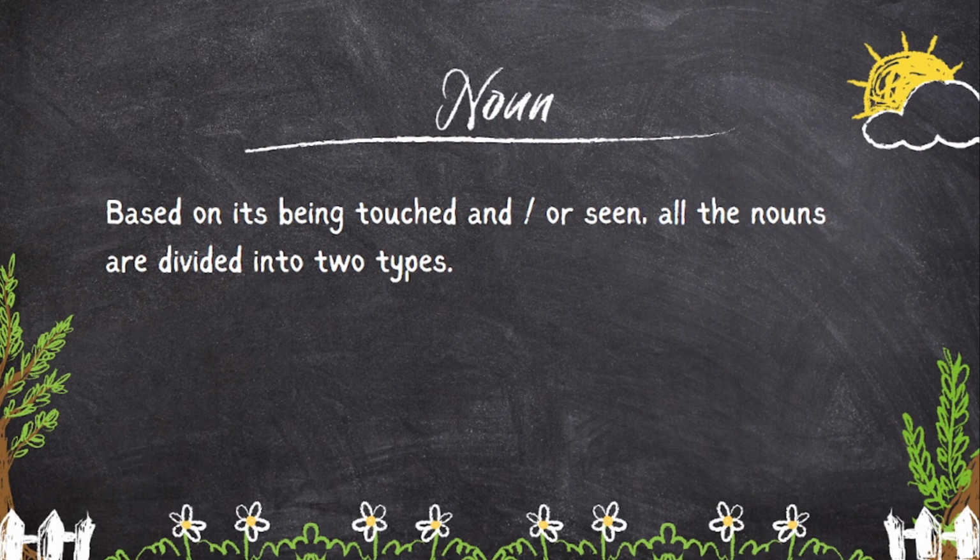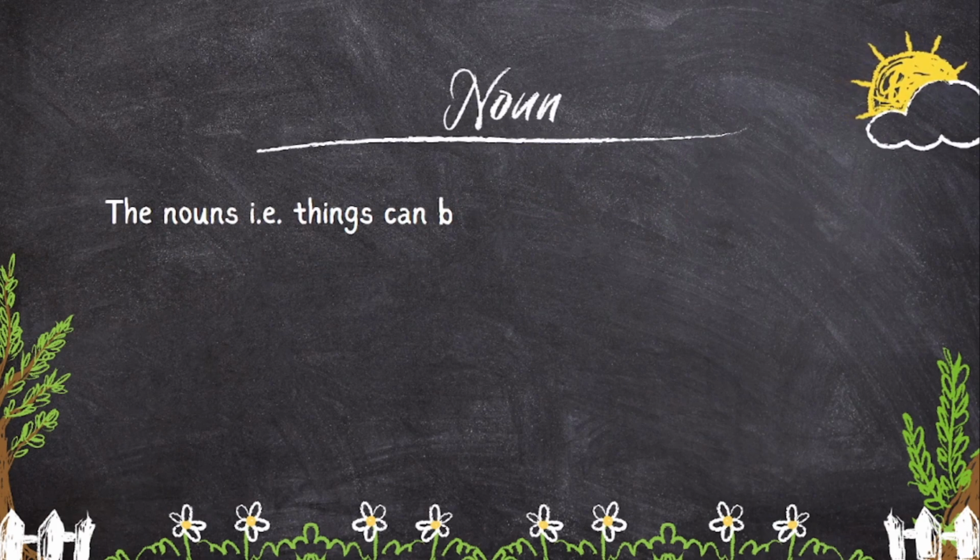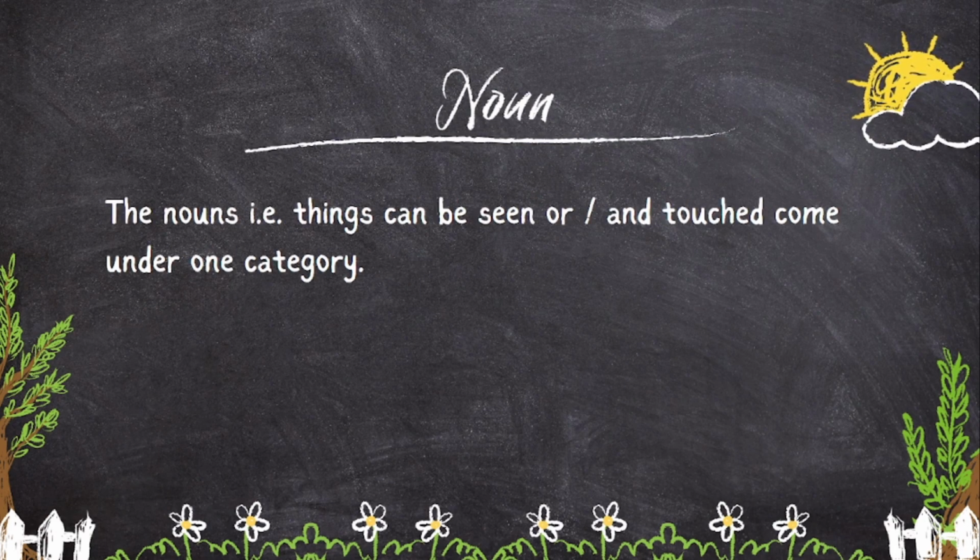It means if you can touch or see or both, it comes under one category. For example, book. It can be seen, it can be touched. So it comes under first category. Pencil. It can be seen, it can be touched. So it also comes under first category. Man can be seen, can be touched. So it comes under first category. Wall. It can be seen, it can be touched. So it comes under first category.